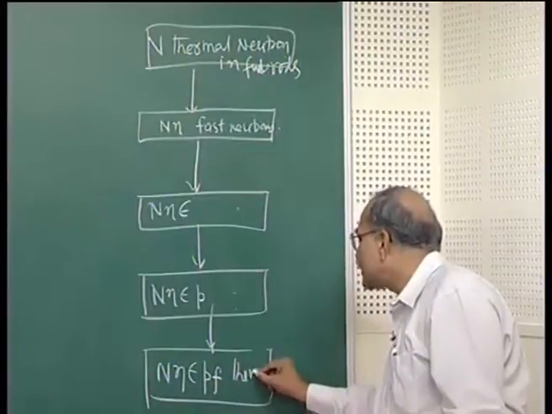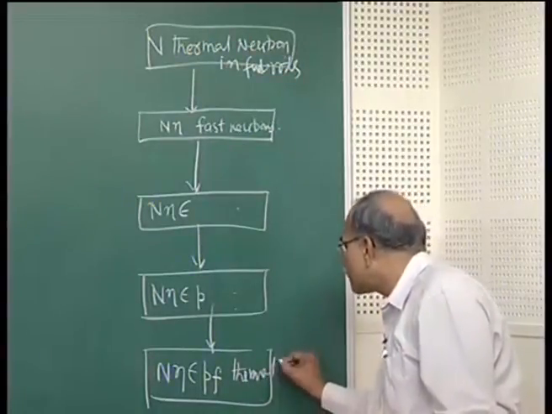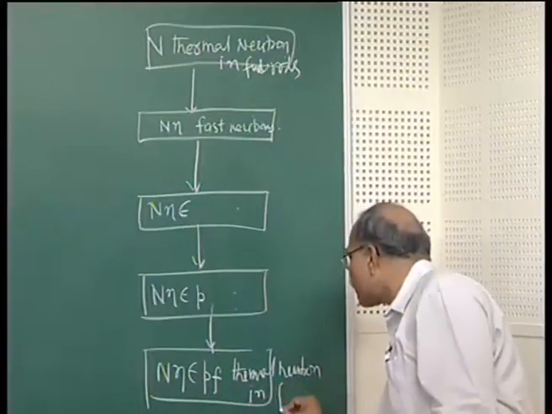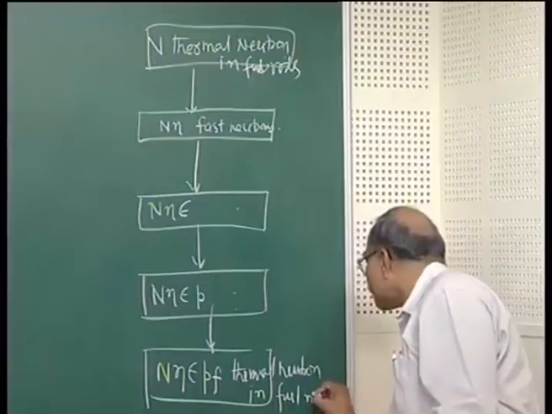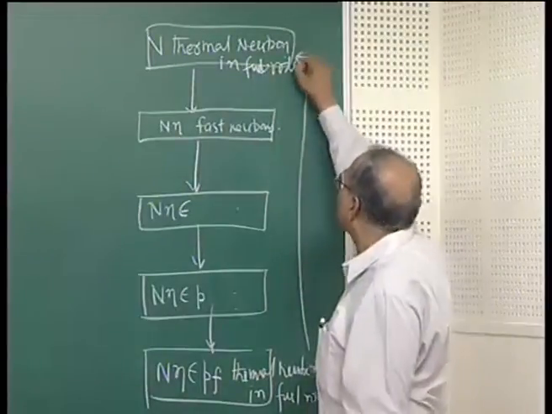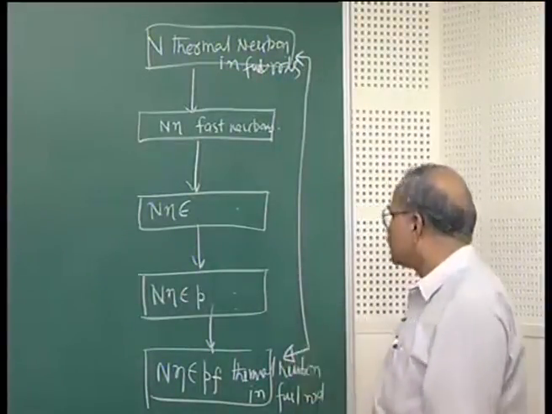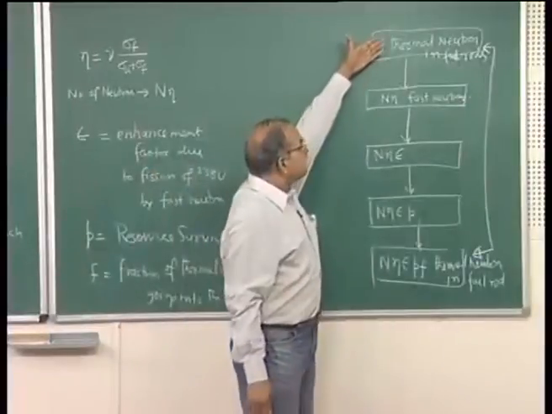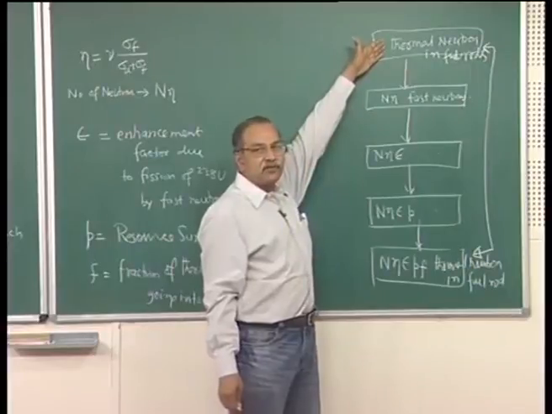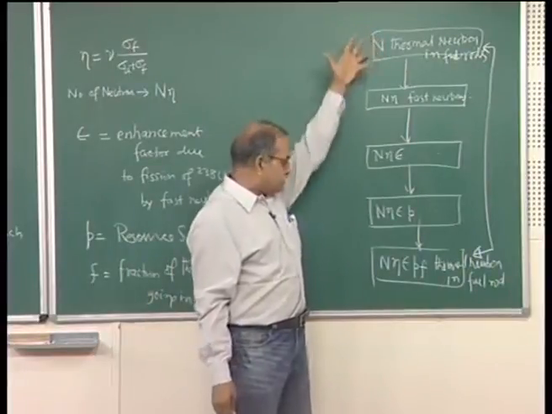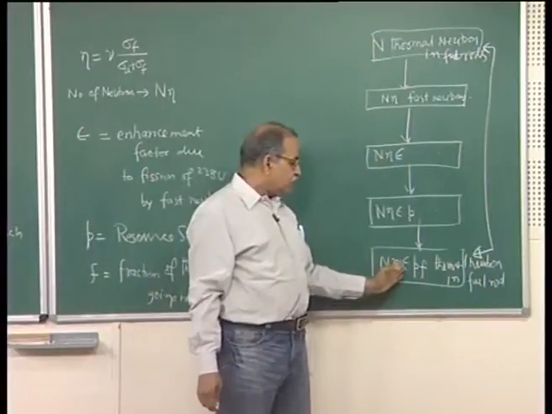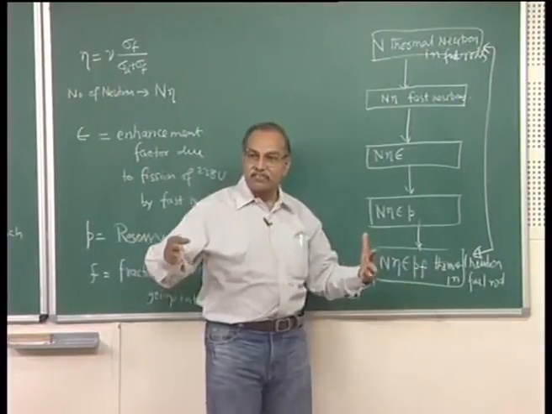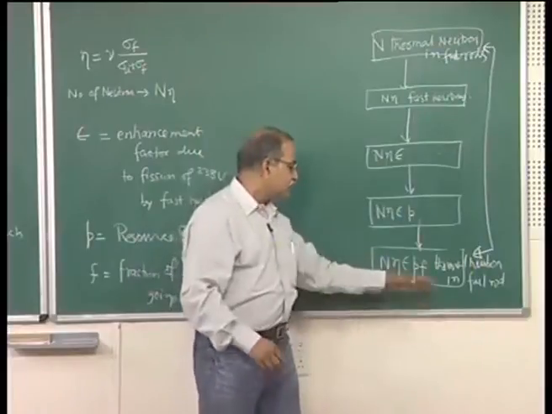And so, here once again these are thermal neutrons in the fuel rod, same as this. So, this is one generation. In one generation, these N thermal neutrons in the fuel rod have become N into eta into epsilon into P into F thermal neutrons in the fuel rod. So, in one generation capital N has become this.